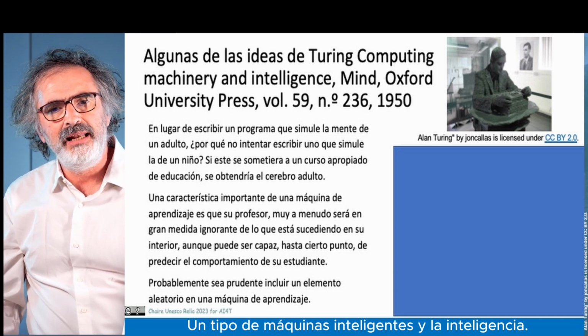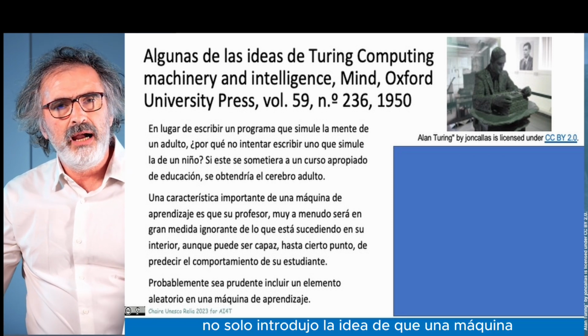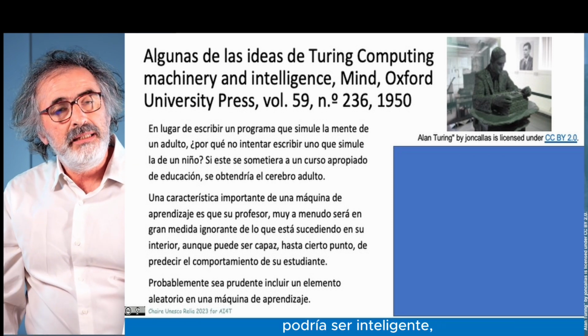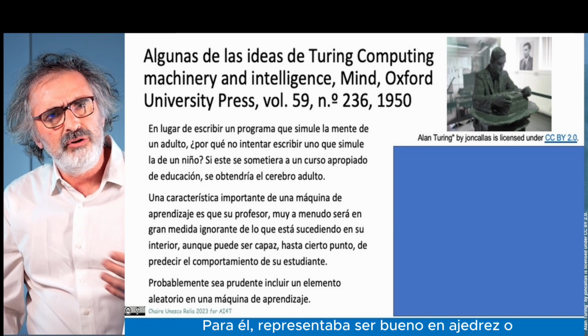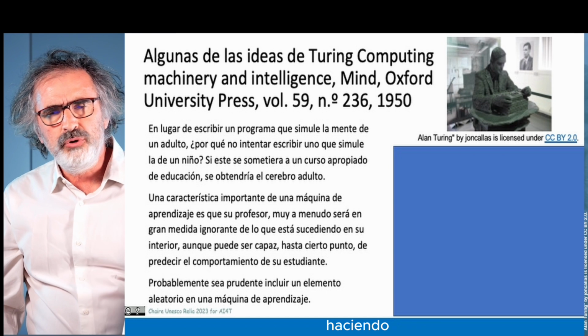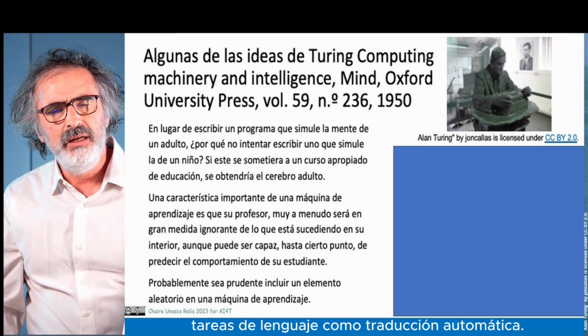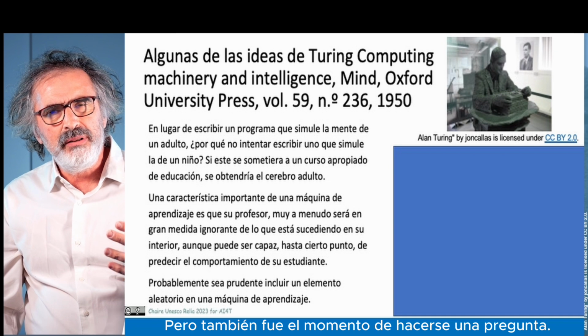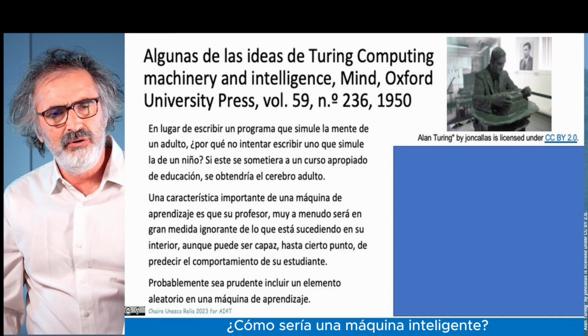In an important later paper, Alan Turing presented his ideas on computing machinery, sort of intelligent type of machines, and intelligence. In this paper, he not only introduced the idea that a machine could be intelligent, and intelligence for him represented things like being good at chess or performing language tasks like automatic translation, but it was also the moment to ask himself a question: what would an intelligent machine look like?